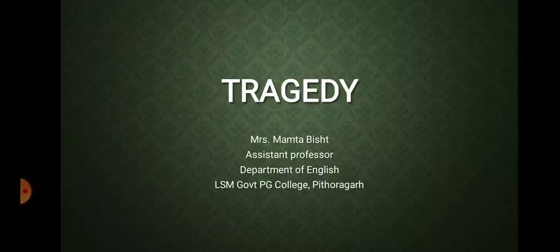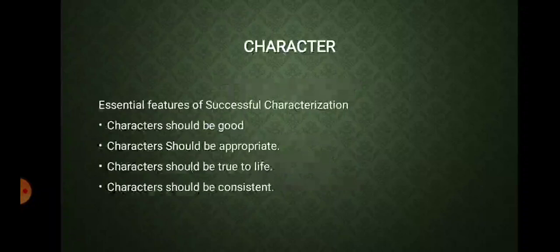So today our first thing to discuss is the last element that was remaining, that is character. When I talk about the art of characterization in the view of Aristotle, I mean successful characterization. He asked the dramatist to keep in mind four essential qualities that the characters should possess. These essential qualities are on the slide as well.